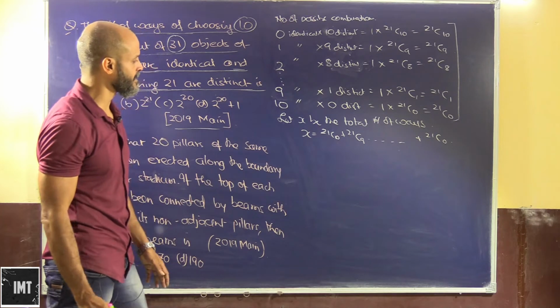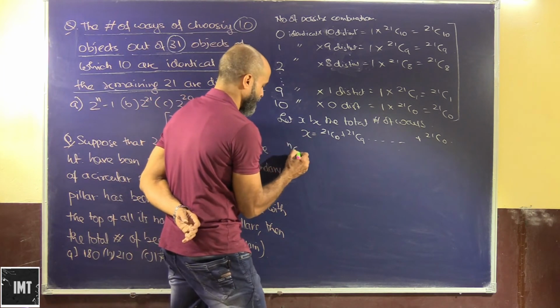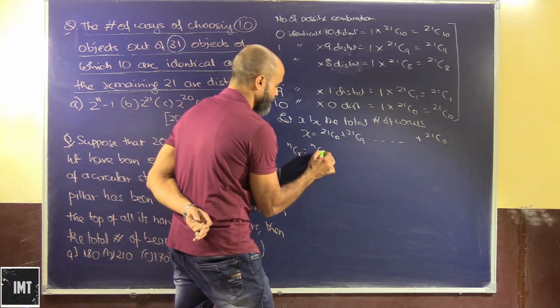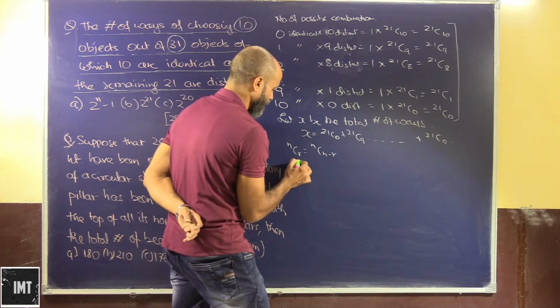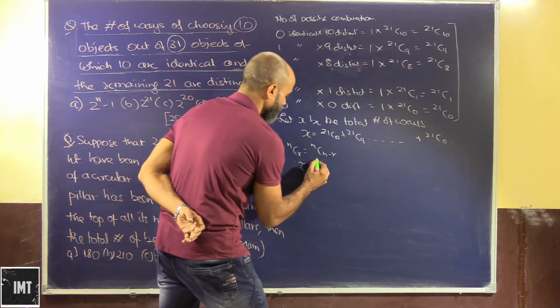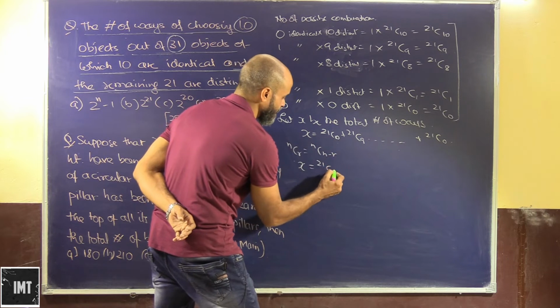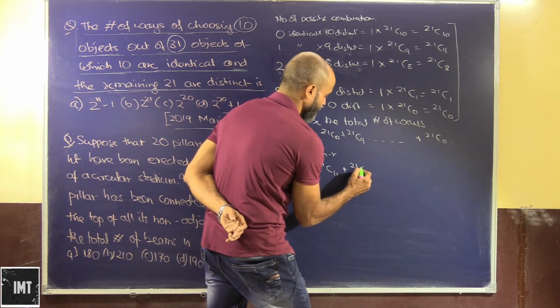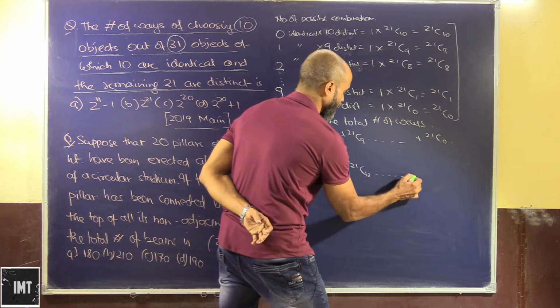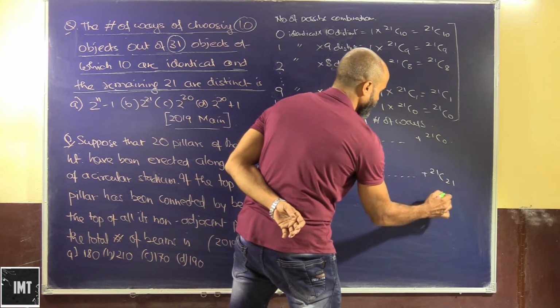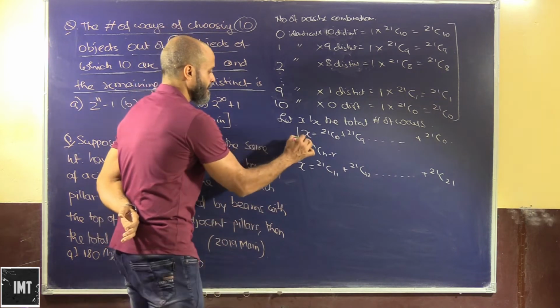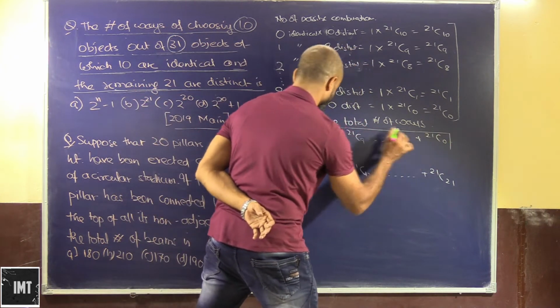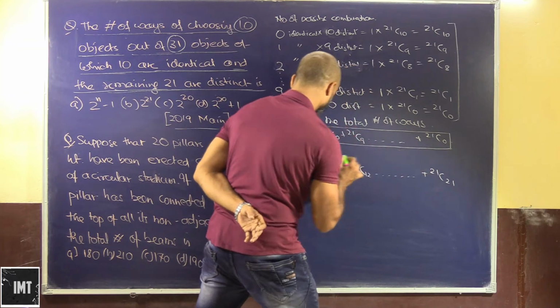Now we know that nCr can be written as nC(n minus r). So here X can be written as 21C(21 minus 10), that is 11, plus 21 minus 9, that will be 12, and so on and so forth, plus 21C21. Now look at this X and this X.